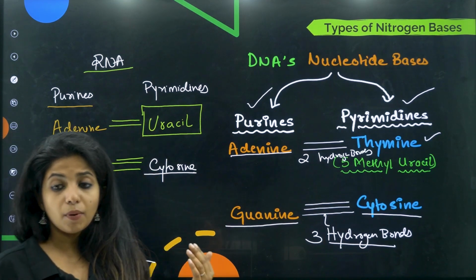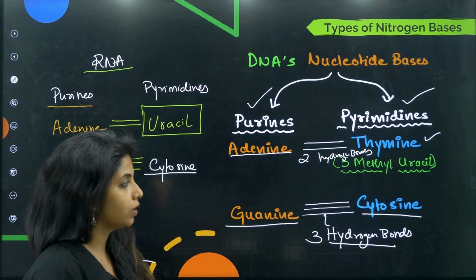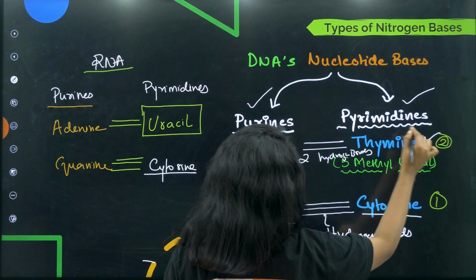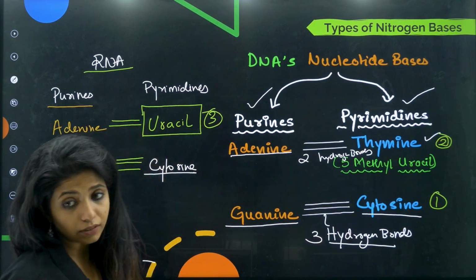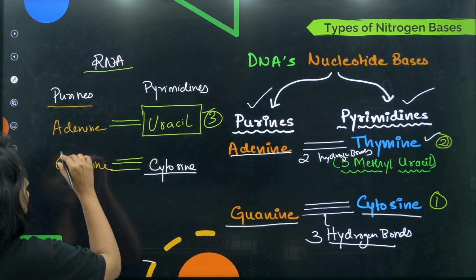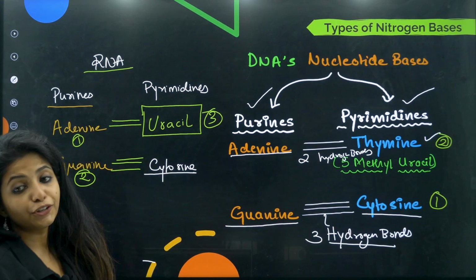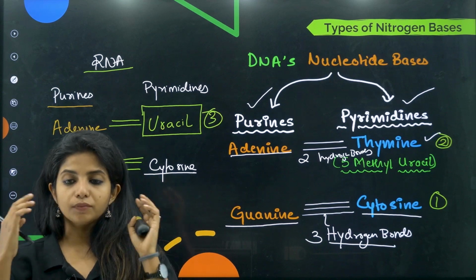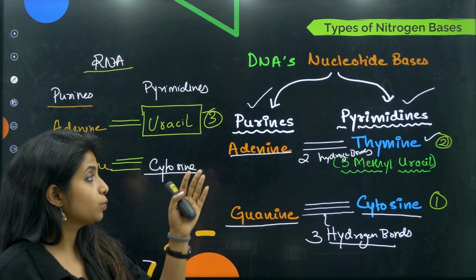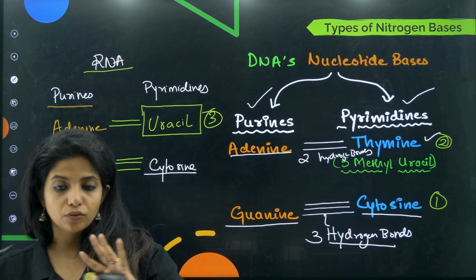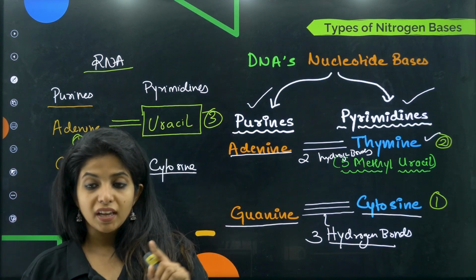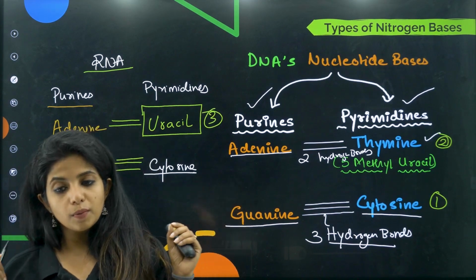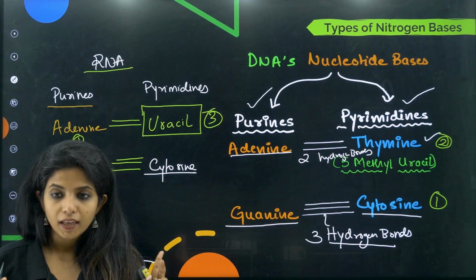So if you are asked how many pyrimidines are there, cytosine is common, cytosine is 1, thymine is the next one, and uracil is the next one. So we have 3 pyrimidines, whereas purines, we have 2. For remembering: the word purines is shorter, whereas pyrimidine is longer, so it comes later. And A is the initial letter, so you can think A comes before. Whatever way you want to remember, you can remember.